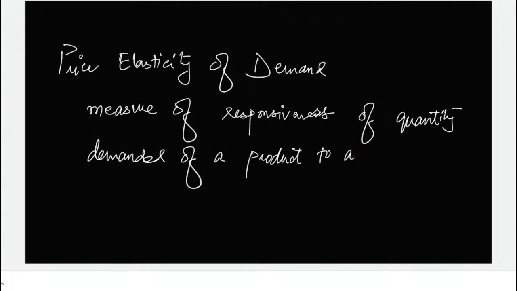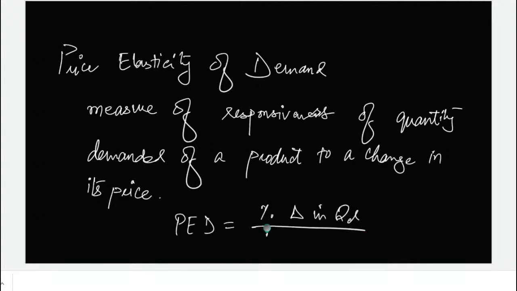Price elasticity of demand is a measure of by how much the quantity demanded changes for a given change in price. So we calculate PED as the percentage change in quantity demanded divided by the percentage change in price. If price changes by a certain percentage, by what percentage does the quantity demanded change? Okay, so if you have got this down, then the next thing is that PED could give me a few values.